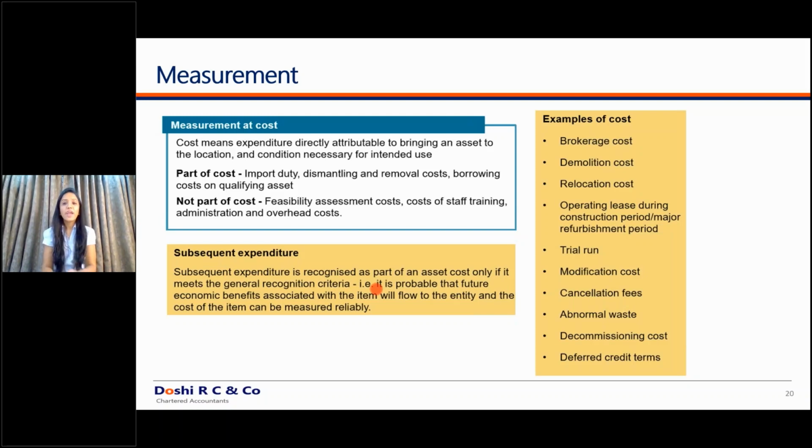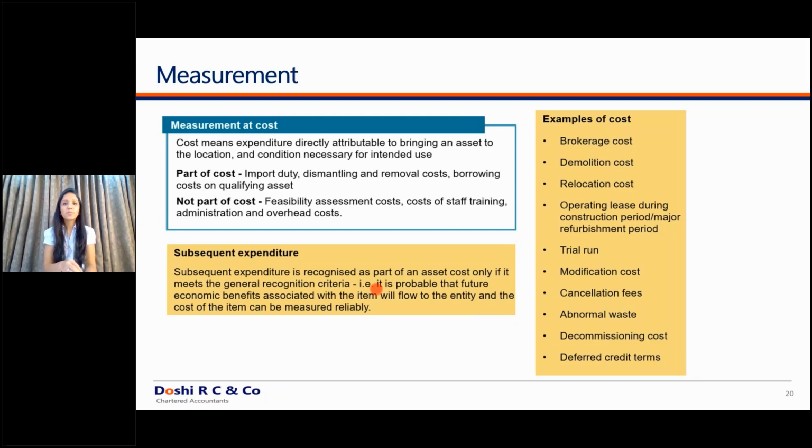As we know, any particular asset has to be measured at cost. Many people had a disbelief or a myth that under Ind AS or under IFRS, everything is at fair value. It is not that way. There are certain standards which require fair valuation, but not for such kinds of assets. Even property, plant and equipment, even intangibles have to be recognized at cost, plus directly attributable expenses.